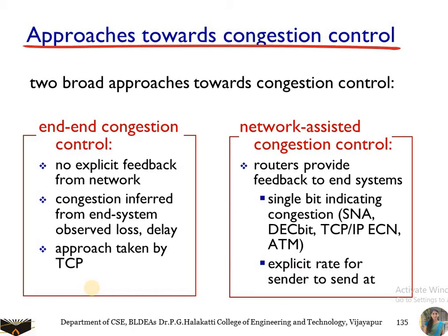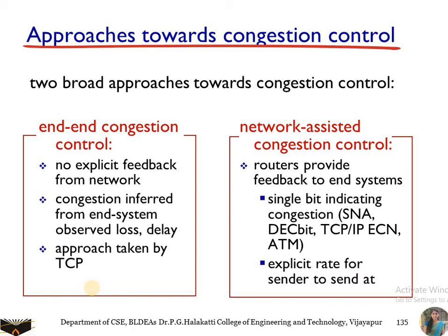So here we have two broad approaches for congestion control. The first one is end-to-end congestion control, and the second is network assisted congestion control. In end-to-end congestion control, the network layer provides no explicit support to the transport layer for congestion control, and there is no explicit feedback from the network.